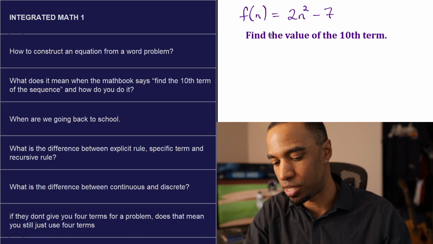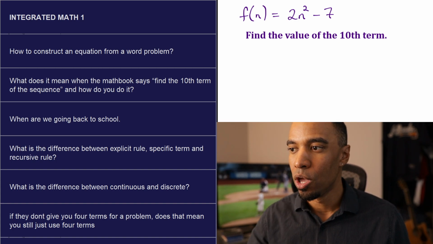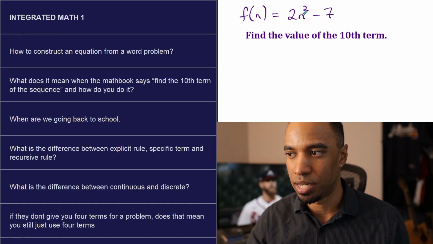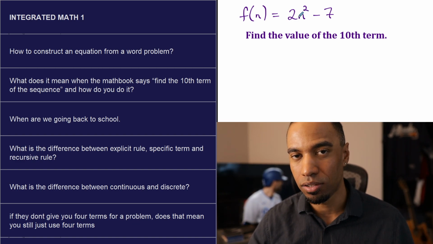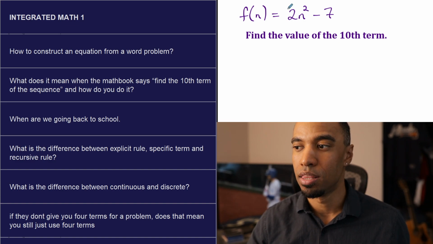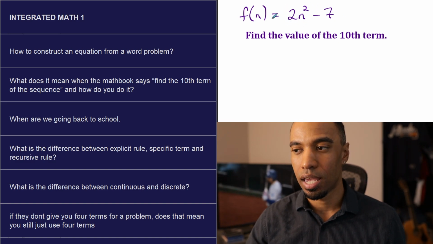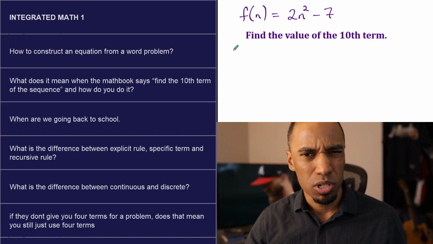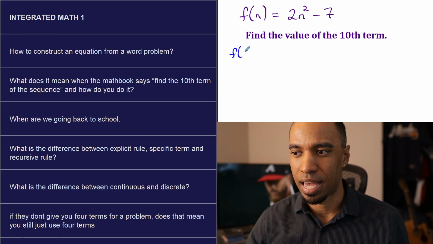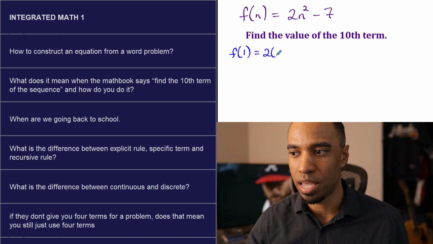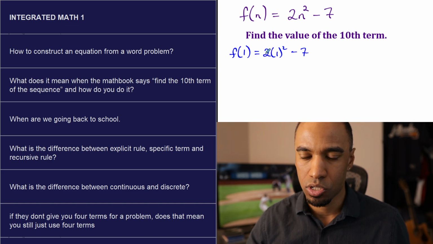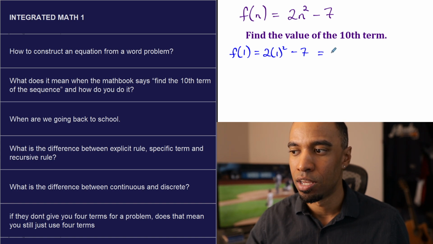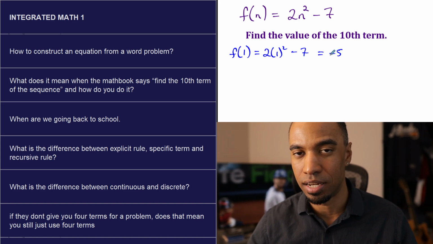Those are term positions. So when we do an explicit rule, we plug in the position right here. If I want to find the 10th term, I'm going to plug 10 in here, and it will tell us what the value is. This rule defines it as such. To find the value of the first term, you substitute 1 in for n. I'm emphasizing this to show you order of operations: 1 squared is 1, 1 times 2 is 2, 2 minus 7 is negative 5. So your first term in your sequence is negative 5.